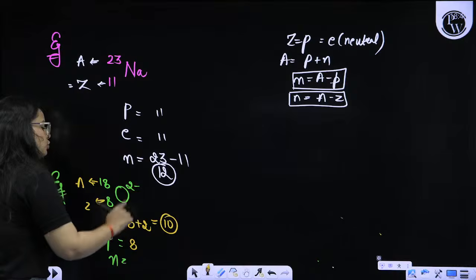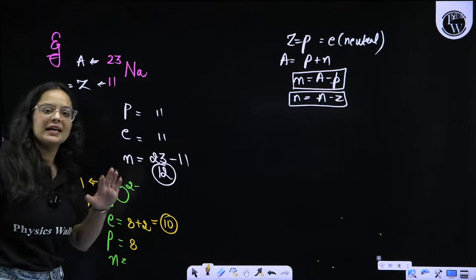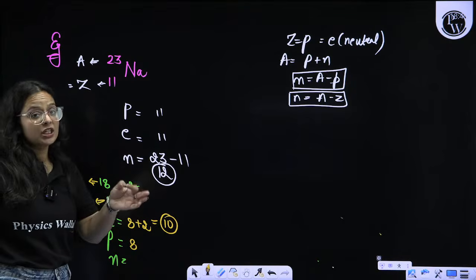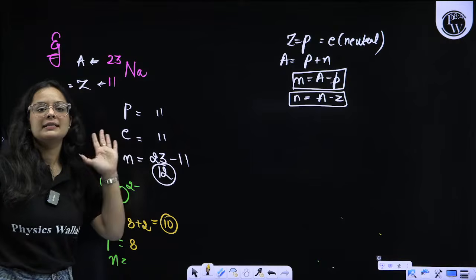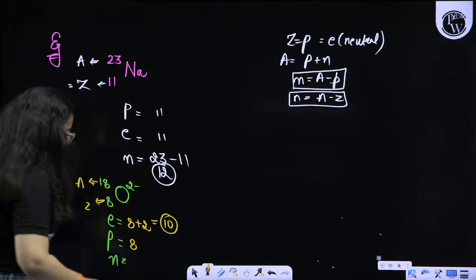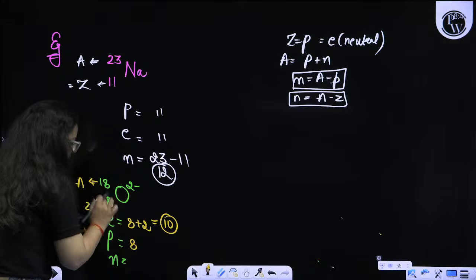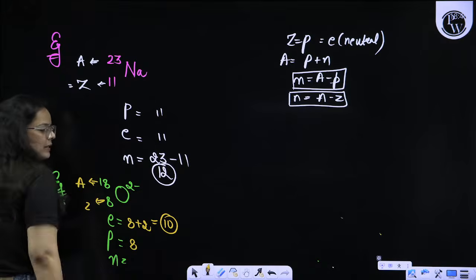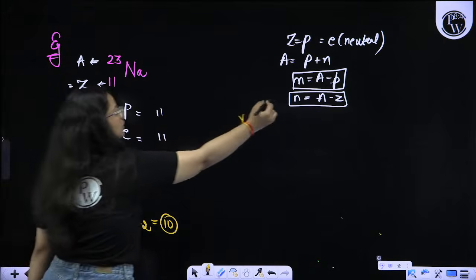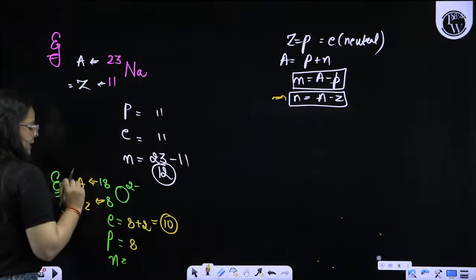You just have to do the opposite thing. If the charge is negative, you have to add. If the charge is positive, you have to subtract. That is it. So this is the thing. For neutrons, you just have to subtract atomic number from mass number. For finding the neutrons, A minus Z means 18 minus 8.